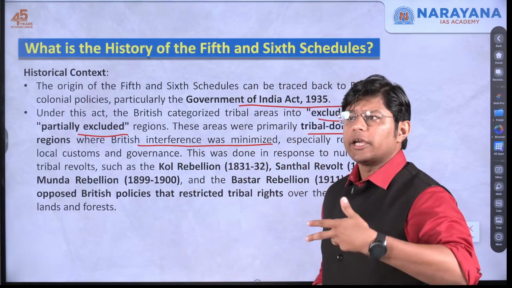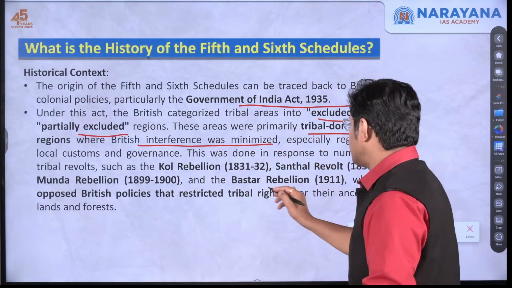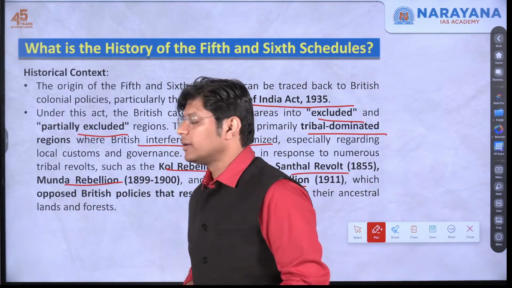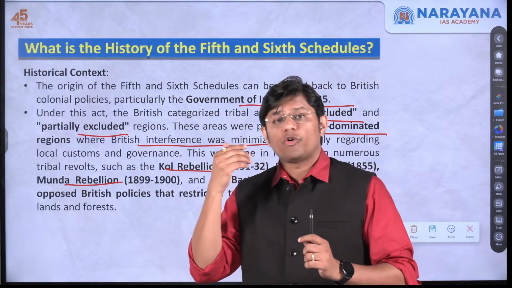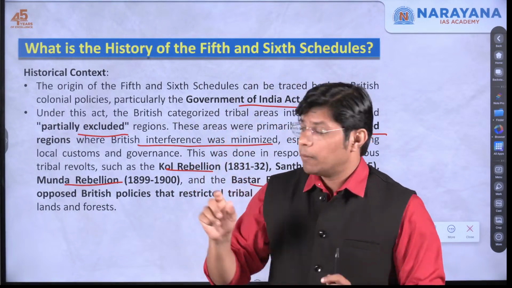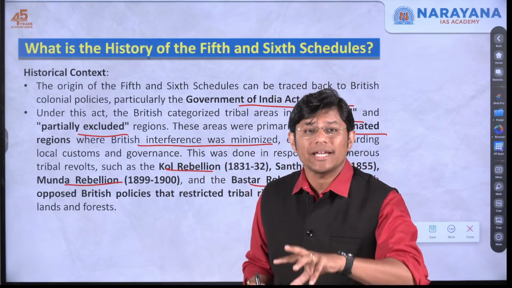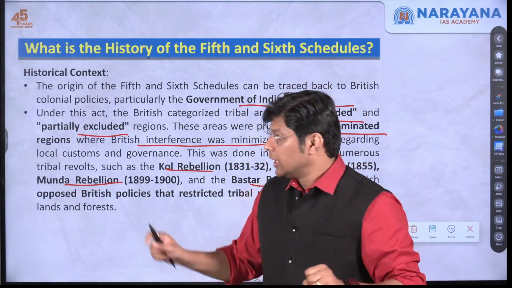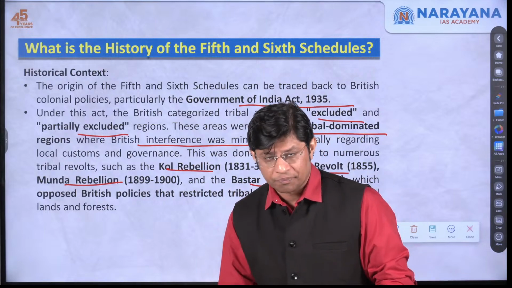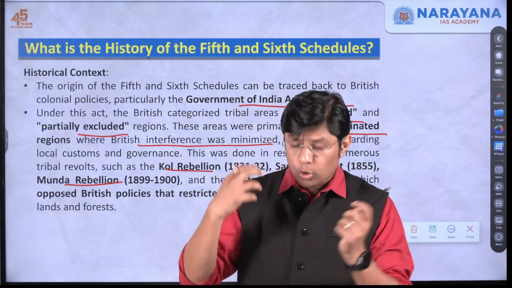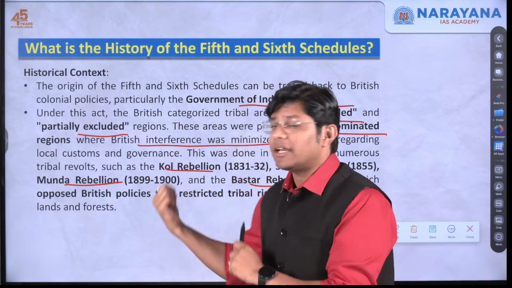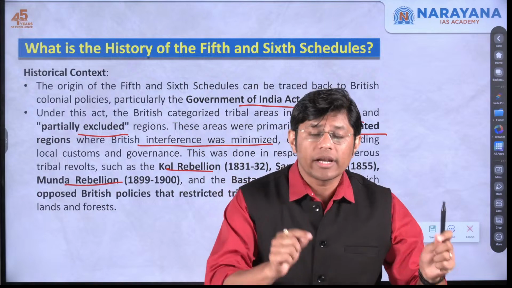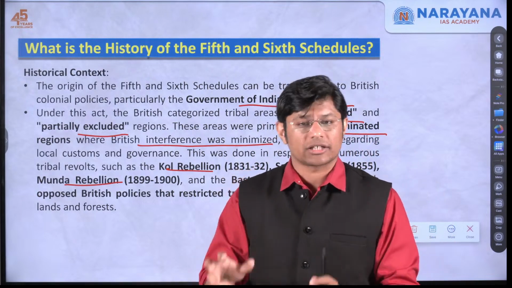For example, you will study in modern history, Bastar Rebellion, Santhal Rebellion, Kol Rebellion, Munda Rebellion. So these rebellions actually fought against the British government. Why? Because the British government was trying to take away the forest rights, the tribal rights away from the tribals. So these tribals came together and rose together and led a rebellion to make the British government understand that no one can interfere in our structure.